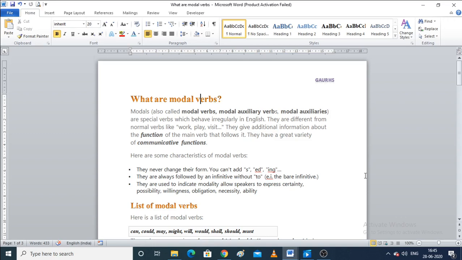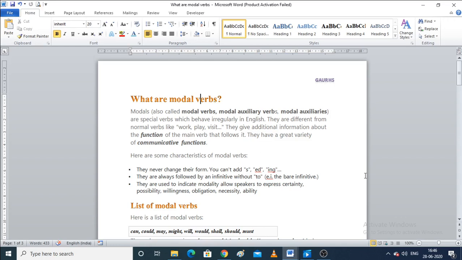Now students, what are modal verbs? Modal verbs are a few verbs that are used with the main verb. They are not the main verb, they are used with the main verb to express a possibility, an advice, a probability, an obligation, or permission. So modal verbs give additional information about the function of the main verb that follows them. They have a great variety of communicative functions.